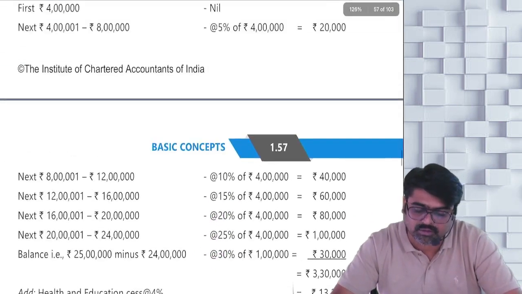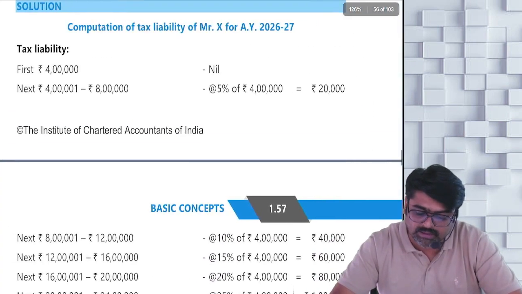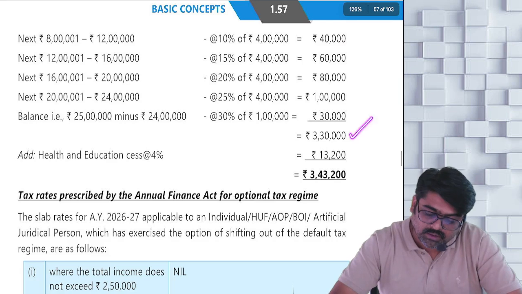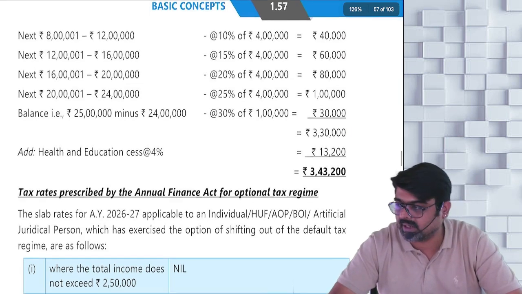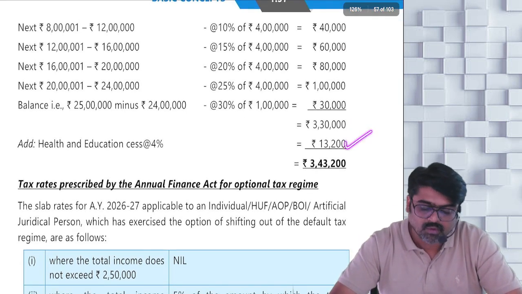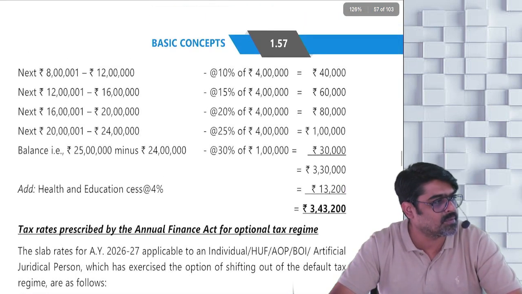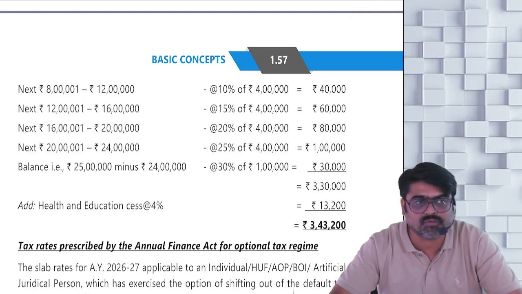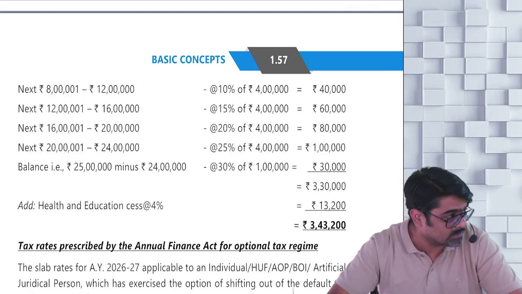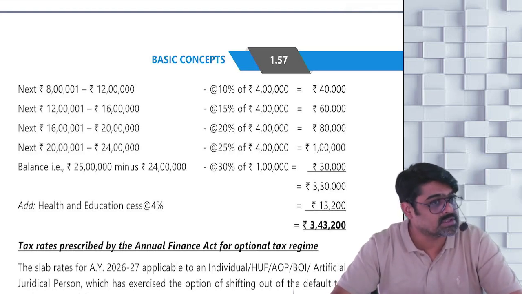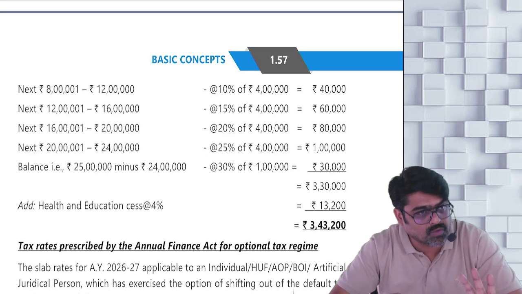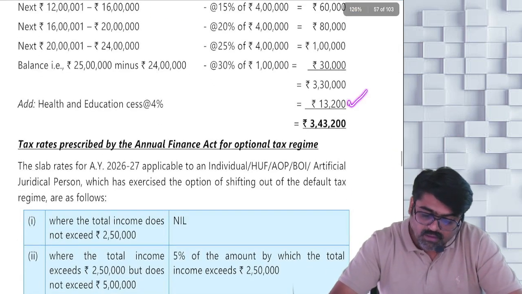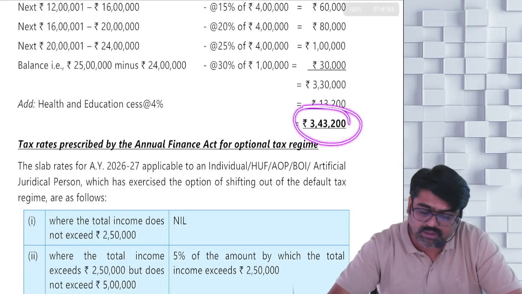Add all the taxes. What you are going to get? Tax on total income, that is 3 lakh 30,000. On that you apply 4% cess. Why directly 4% cess? No surcharge, sir. No surcharge. Why? Because total income is not more than 50 lakhs. No rebate because total income is more than 12 lakhs. Yes or no? So no surcharge, no rebate. Add only 4%. That will be 30,200 and your total tax will be.